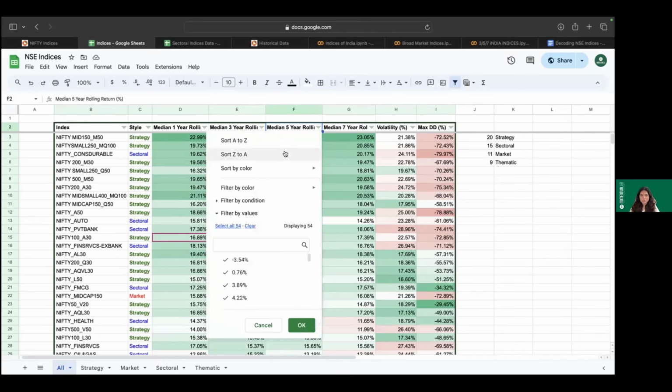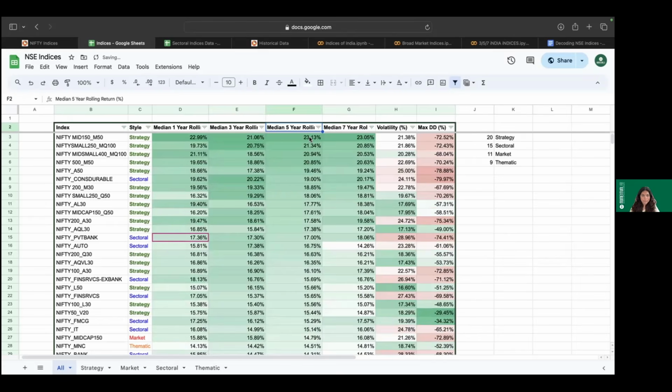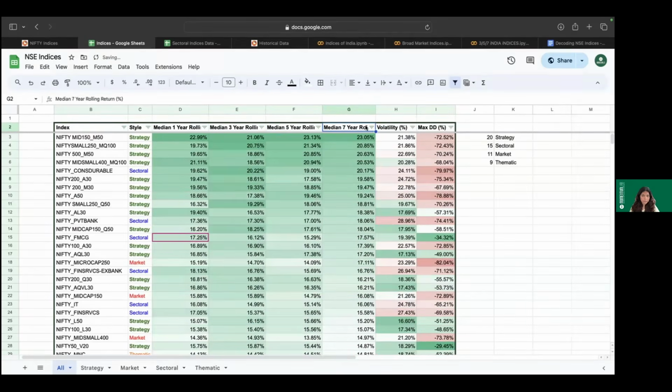Now I'll take you through the 5-year rolling return period. And again, strategy is coming up. And even within strategy, you will see that momentum quality has always held its top space. Of course, over here, when we look at a larger time period of 5 years, we also have alpha taking a small role. But largely, strategy is topping, and in strategy, momentum and momentum quality are topping. Now, if you look at the 7-year rolling period, we again have strategy coming up, and in strategy, momentum and momentum quality coming up.